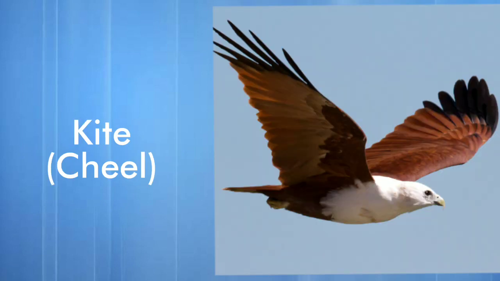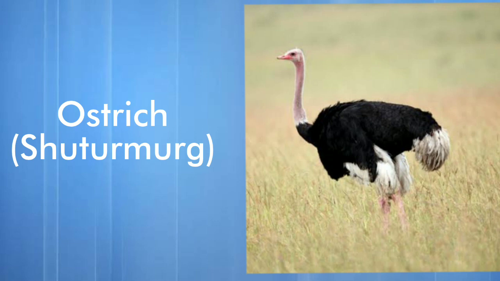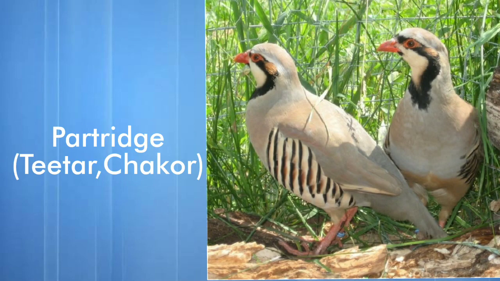Kite. It's a kite. What is it? It's a kite. Next one we have Nightingale. It's a nightingale. What is it? It's a nightingale. Next one we have ostrich. It's an ostrich. What is it? It's an ostrich. Next one we have partridge.